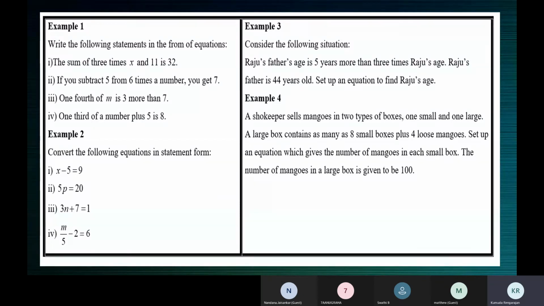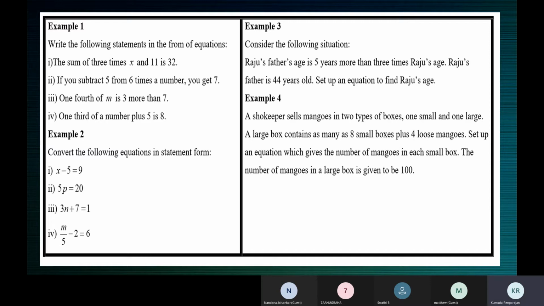That's not the matter. How you present the equation correctly, that's important. When you subtract 5 from x, should be very careful. After from you must put the x, because the x comes first. When you subtract 5 from x, we get 9.